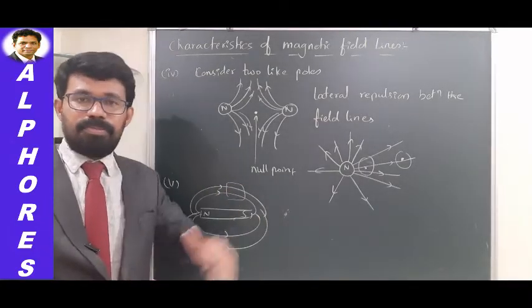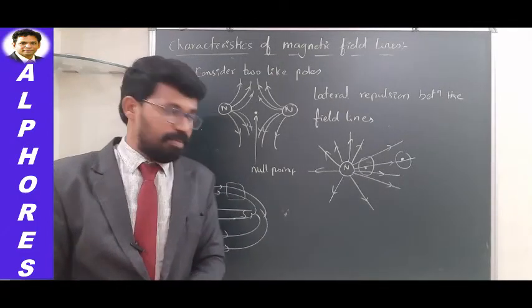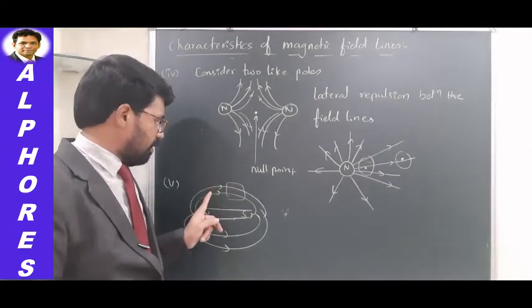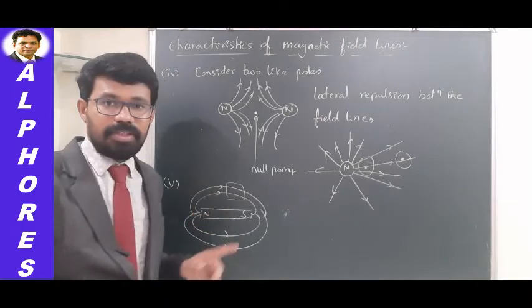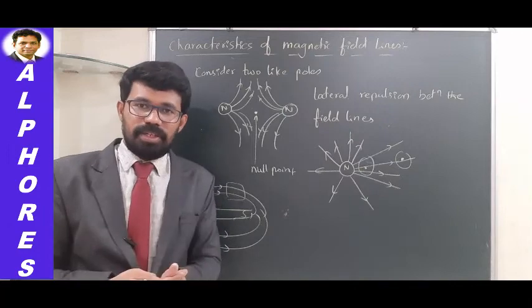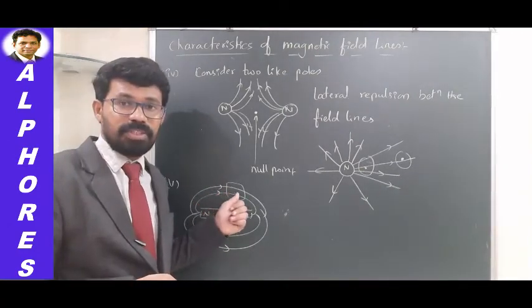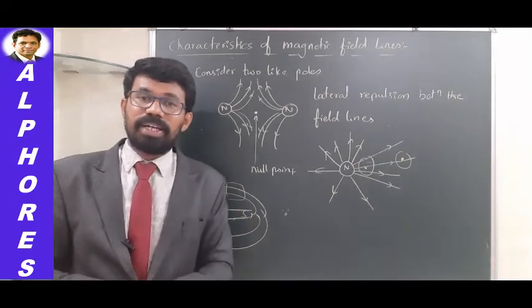But they prefer passing through the magnetic materials, because such a passage is possible through these materials, since they are already magnetic materials.